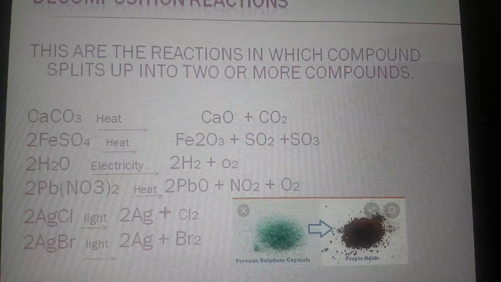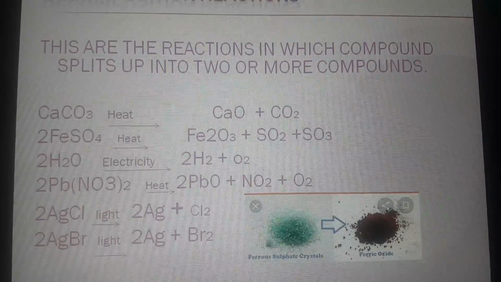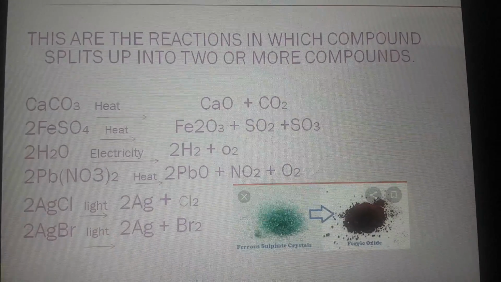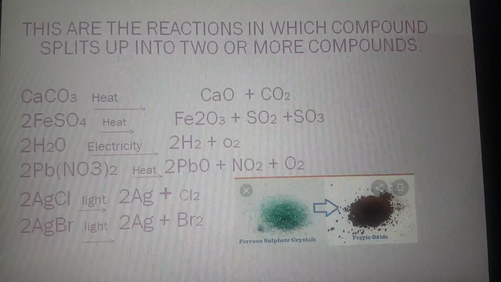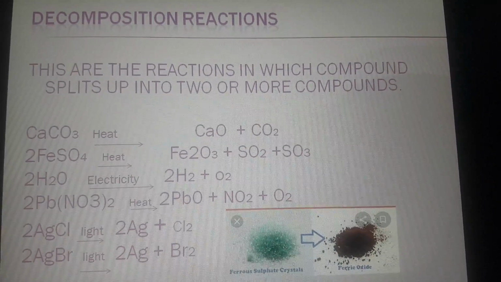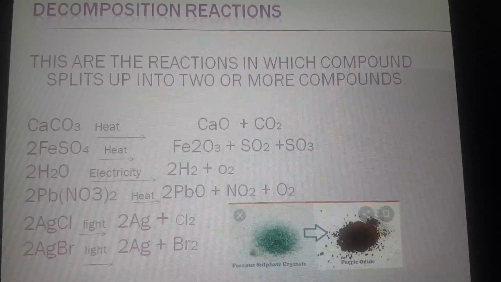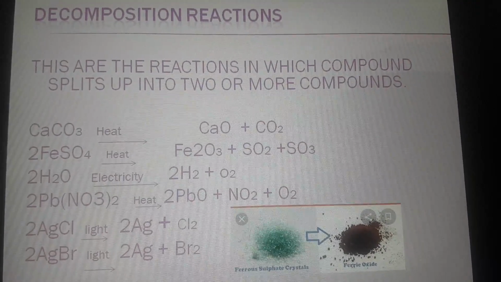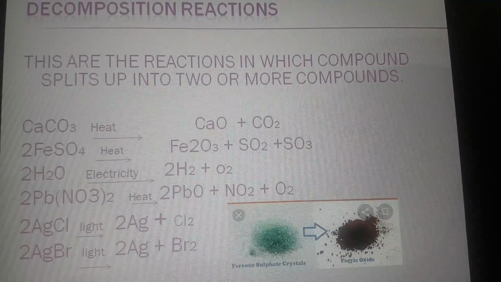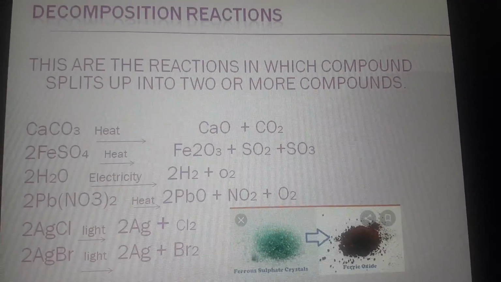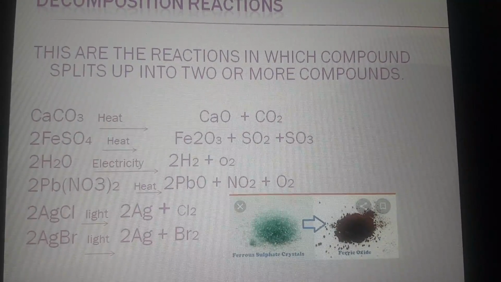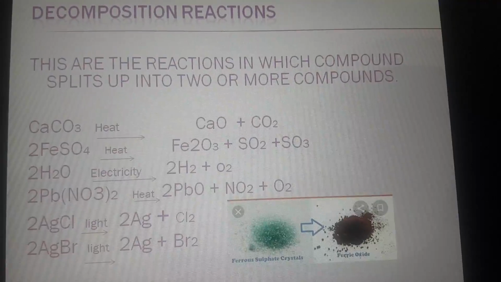Now, one more thing which you need to keep in your mind is that a solution of slaked lime, that is calcium hydroxide, is used in whitewashing the walls. Whitewashing the walls means to make the walls shine. So the solution of calcium hydroxide, when it is spread onto the walls, reacts slowly with the carbon dioxide present in the air, and it forms a thin layer of calcium carbonate on the walls.